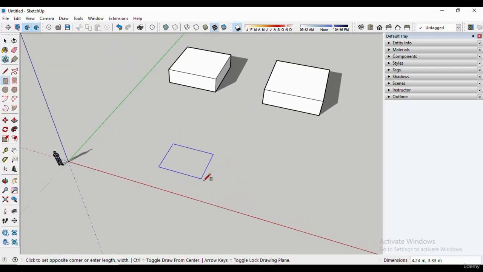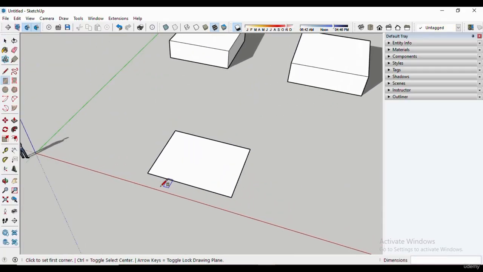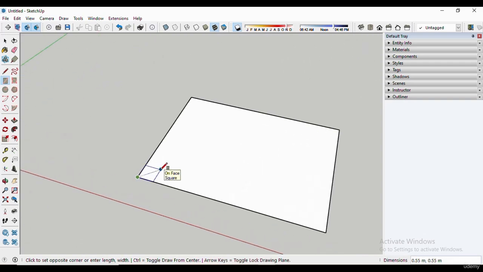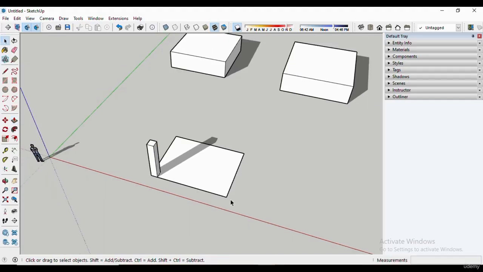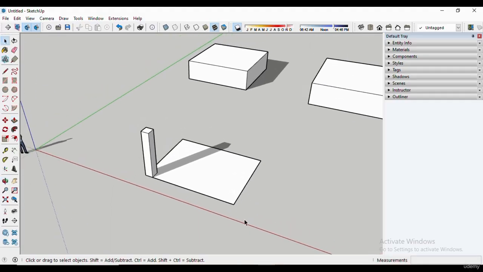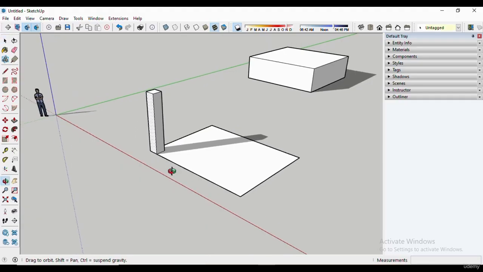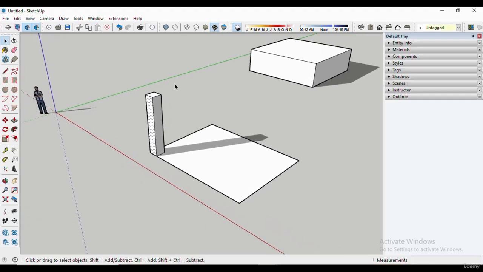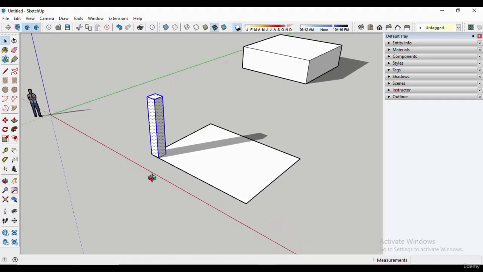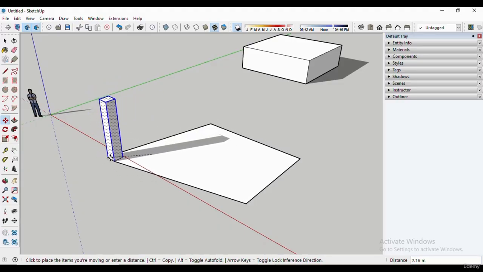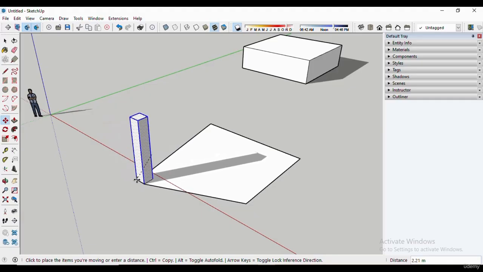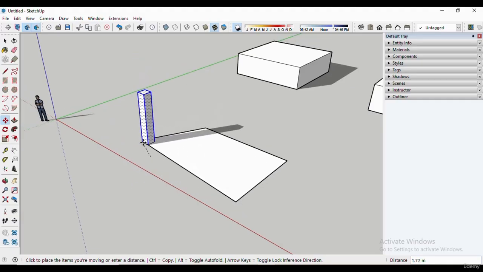Quickly draw a face and then draw a rectangular pillar on it. Now, what you will notice is that selecting and then moving something becomes very difficult, and that is one of the reasons why grouping is so important. It makes sure that things are not messed up in your SketchUp model. In the upcoming lessons, we are going to talk more about it,